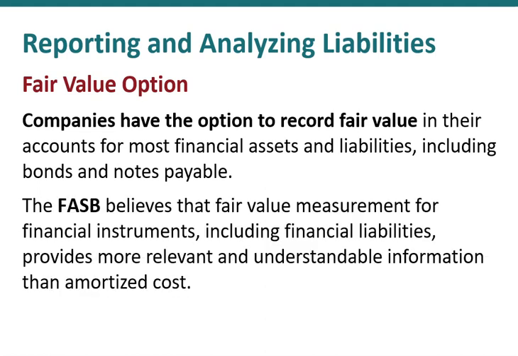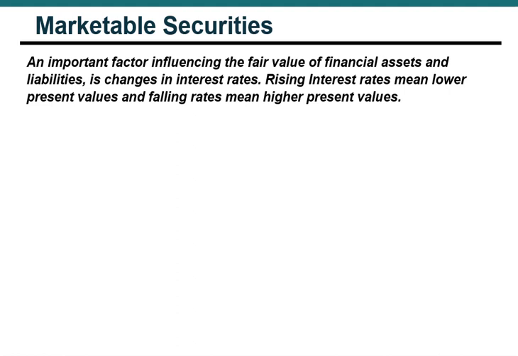The Financial Accounting Standards Board believes that fair value measurements for financial instruments, including financial liabilities, provide more relevant and understandable information than amortized or historical cost. We're going to take a look at how we accounted for financial assets using the fair value method. We're going to take a look at our marketable securities. Recall, marketable securities are financial assets such as stocks or bonds that a company invests in.